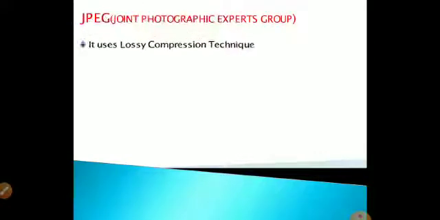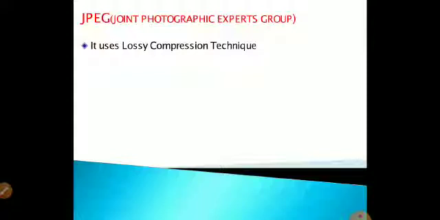The next topic we are seeing is JPG, that is Joint Photographic Experts Group. It uses a lossy compression technique. Here we must know about compression. What is compression? We are just reducing the file size. While I am sending a video or downloading a video from YouTube, I have to compress it into the least pixels, 320 pixels or some other low pixels.